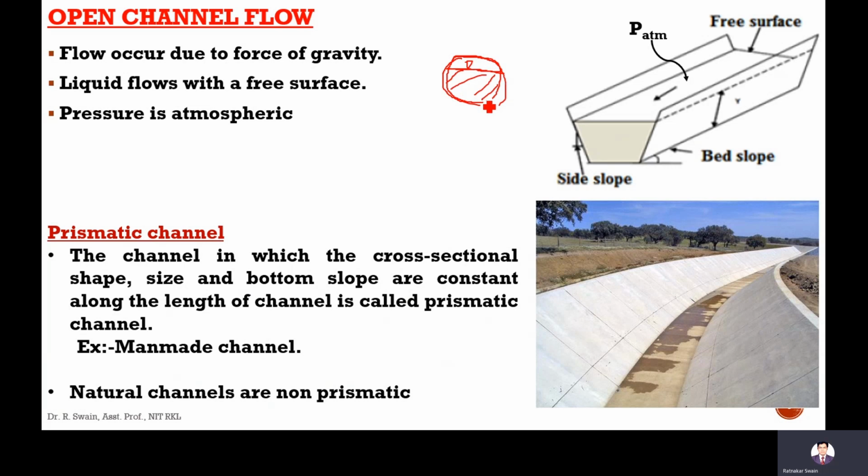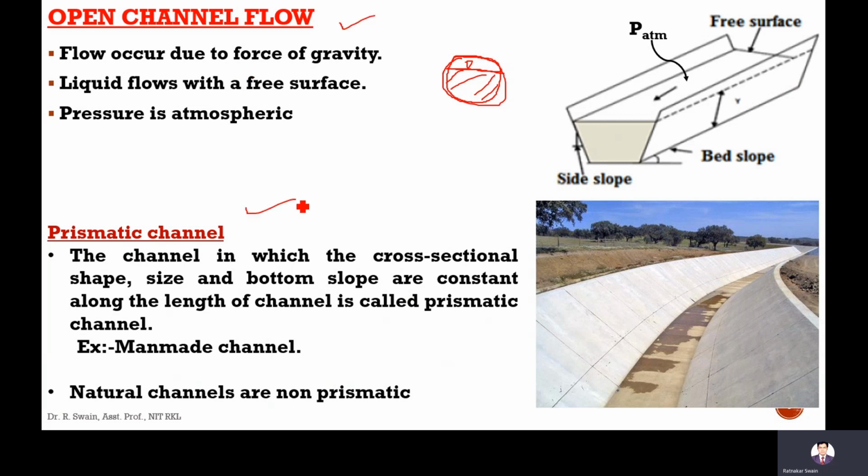So all the rivers we are seeing, natural rivers, streams, canals, drains which are open to atmosphere, that is called open channel flow, and also the pipe which is not full with liquid, that is also called open channel flow, because pressure is atmospheric and flow occurs due to gravity. That's called open channel flow.